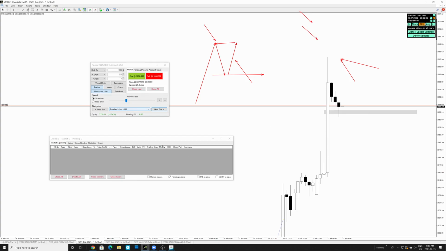Do these setups work better on the high time frame? These setups work on all time frames: 30-minute time frame, 1 hour time frame, 4-hour time frame, on all time frames, right? When we do scalping, people ask, hey, do these setups work on the high time frame? Yes, they do. Now we're doing swing trading, they also work on the lower time frame.